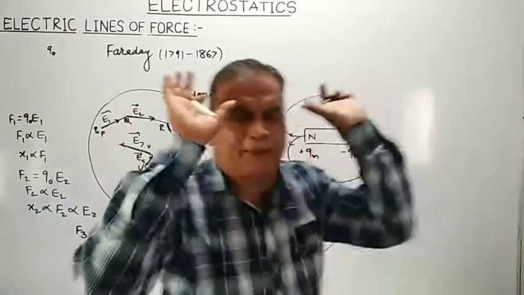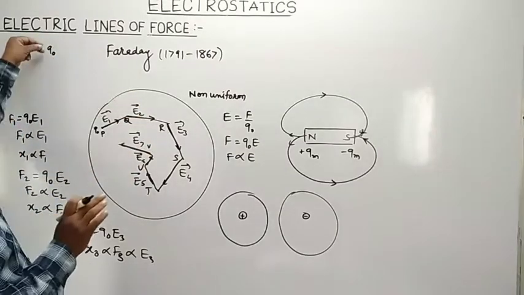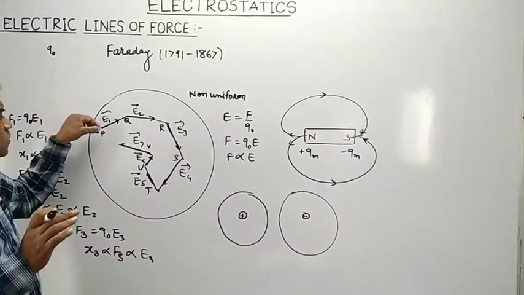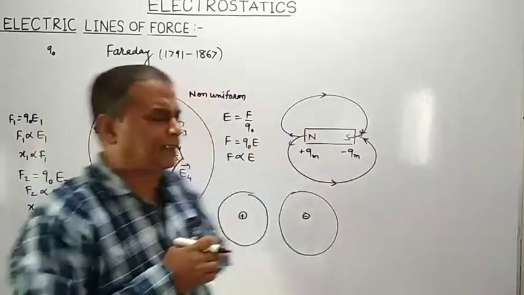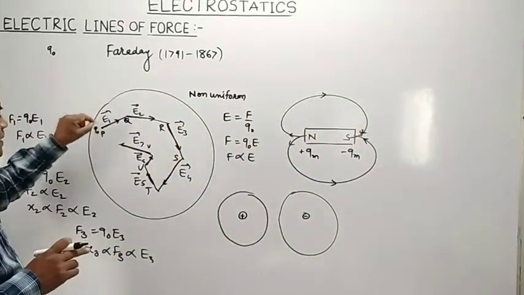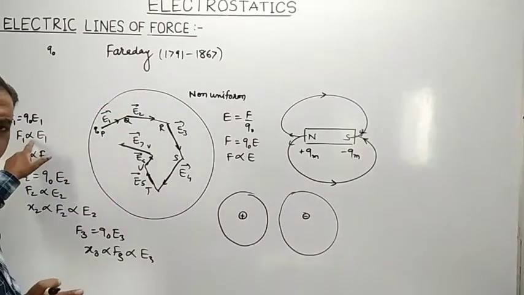So see what happens to the test positive charge. When a test positive charge is brought from infinity to some point P in the region of non-uniform electric field, then as soon as the charge is brought to that point, it is acted upon by a certain force.